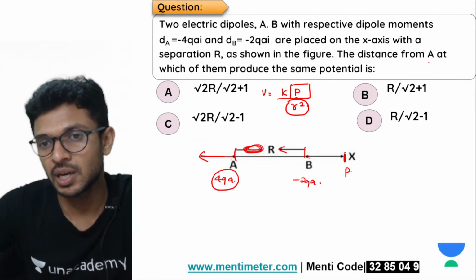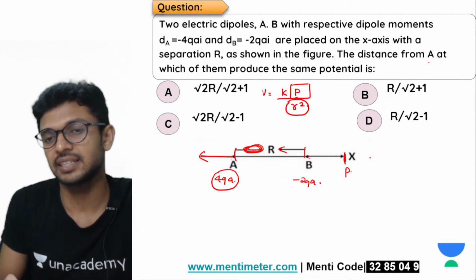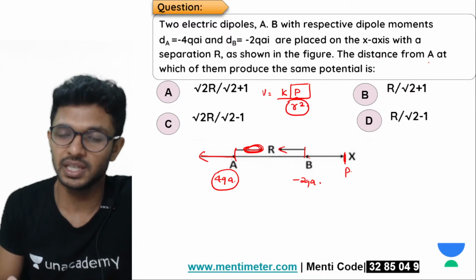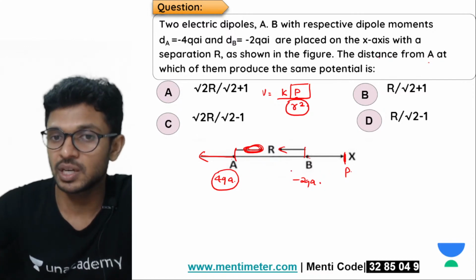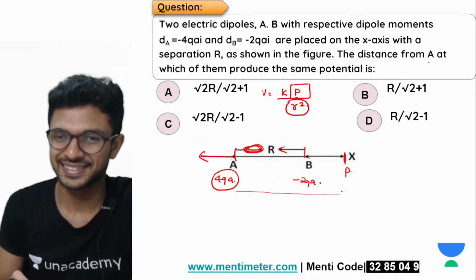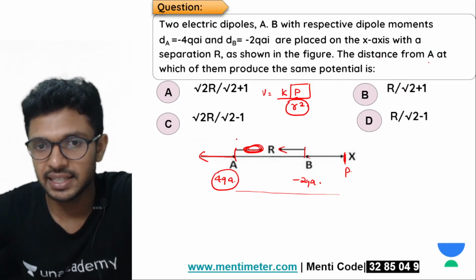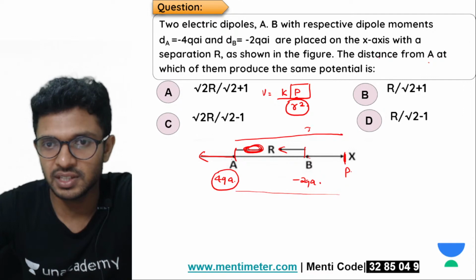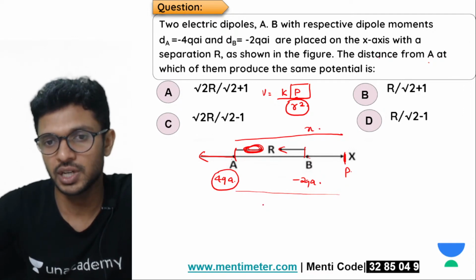So I'm going to choose a point P on the right hand side of dipole B. The reason is we have chosen a point that is farther from dipole A. Let's say the distance from A to the point P is equal to x. What is the formula for potential?